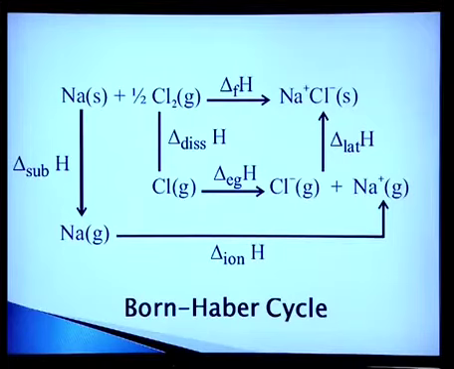Now you can see the Born-Haber cycle in diagram form, where Na solid plus half Cl2 gas gives Na plus Cl minus solid, with delta H being the heat of formation. So you can see there are 5 steps: heat of sublimation, ionization enthalpy, dissociation energy, electron gain enthalpy, and finally lattice energy.